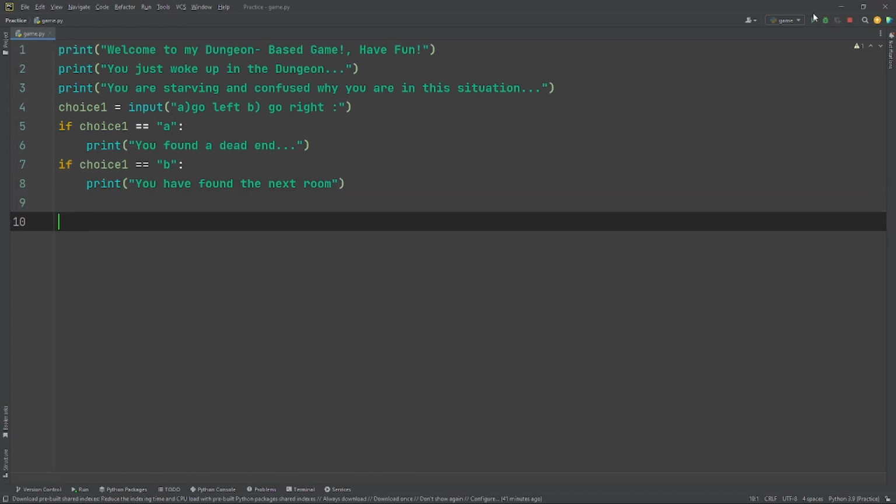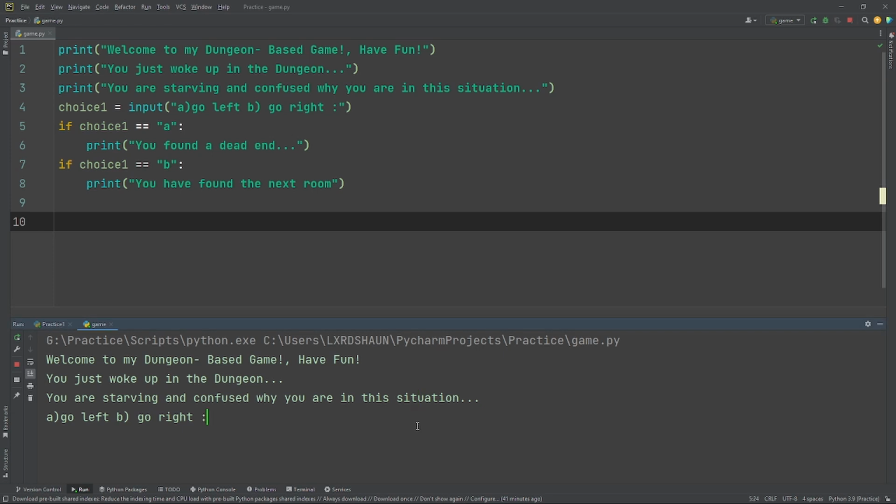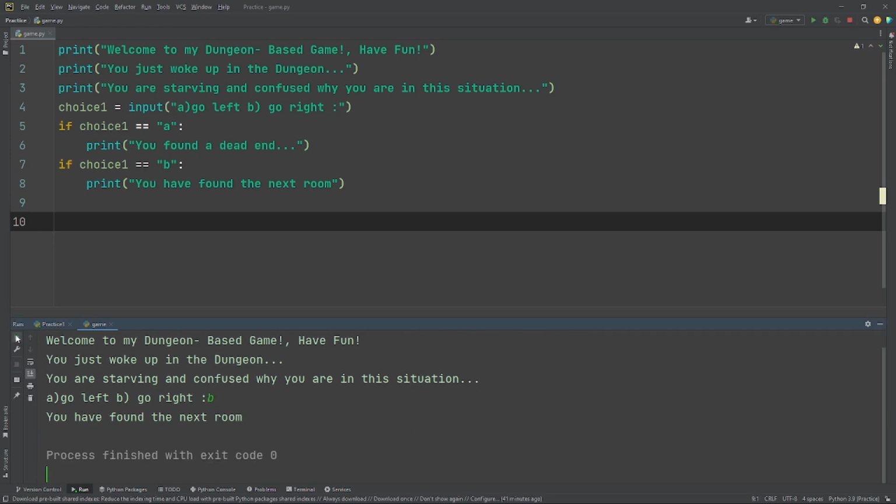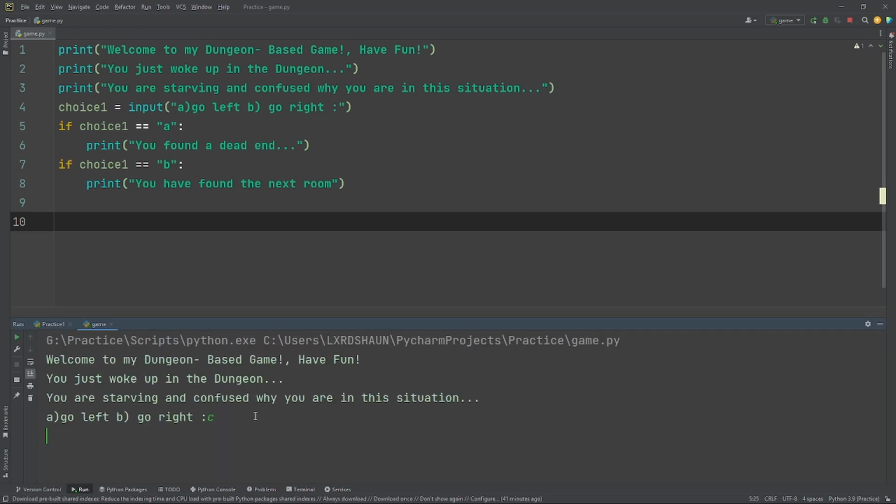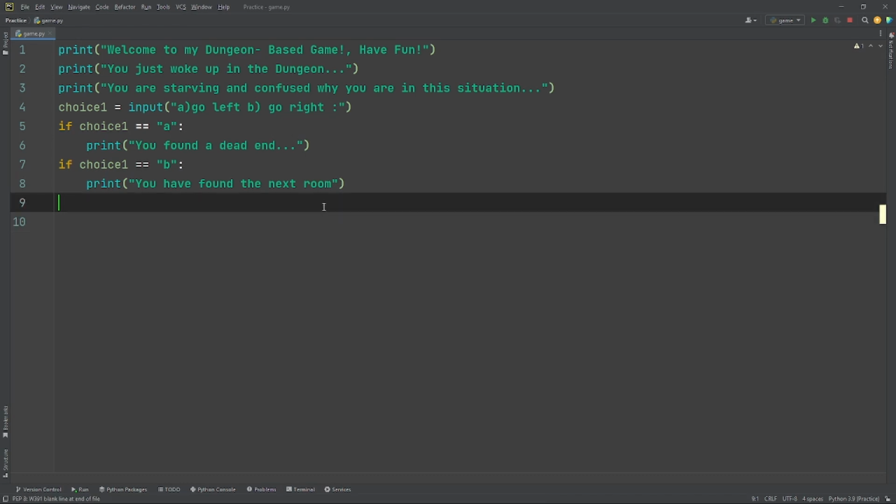So now if we do this again, B, you found the next room. You have found the next room. But if we put C, it doesn't print anything because C is not allocated to anything. So now we did that. We could just put like a while loop or like an else, but of course that's too complicated. If you wanted to know more, just comment down below. I'll do anything for my subscribers. So now I did that.